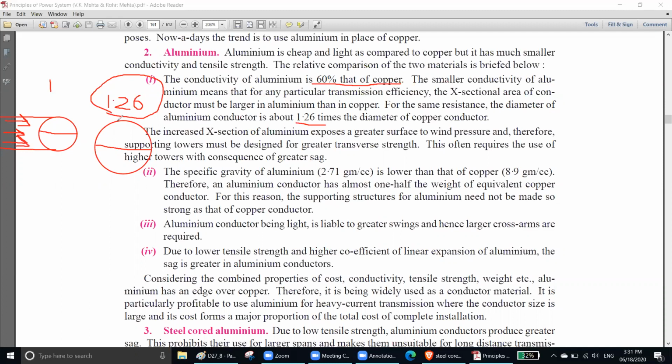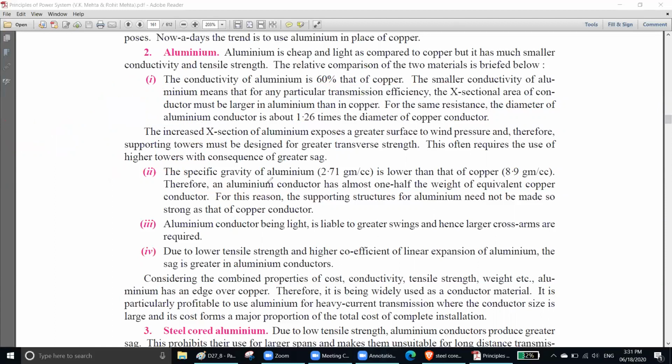But for aluminum, the area is bigger, so more wind will come and hit. So this is a problem. Here aluminum is not better than copper; copper is better for this one.